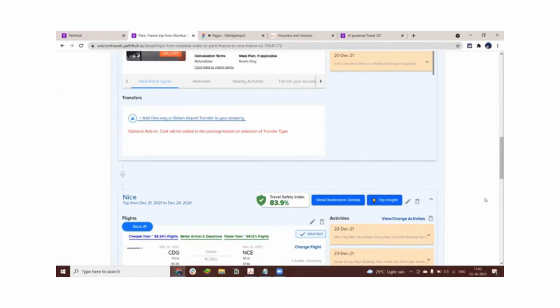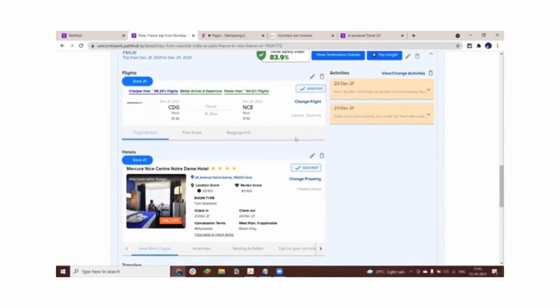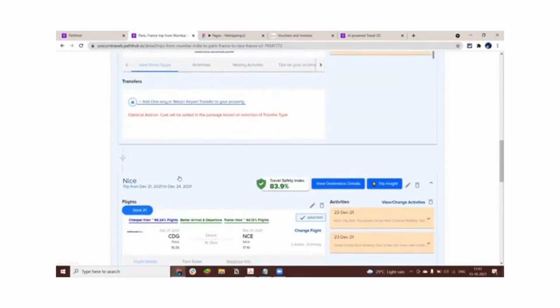Absolutely, Joe. Right. So I think the fundamental thing the system is able to do is reduce the dependability on having a destination expert within the travel agency. So if I only have, let's say, a Europe expert, and the Europe expert is not available that day, my queries are delayed until he comes back to the office. Here our system is so intelligent that it will give the most appropriate recommendations, even with zero knowledge. So I really don't have any clue how I reach from Paris to Nice.